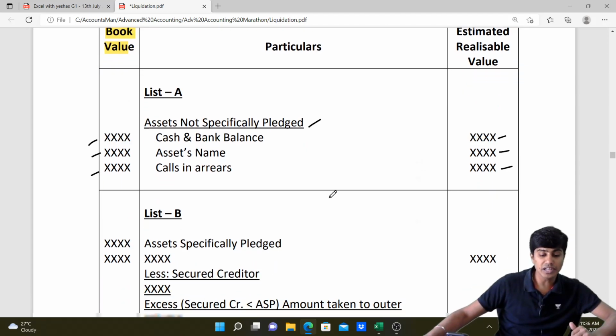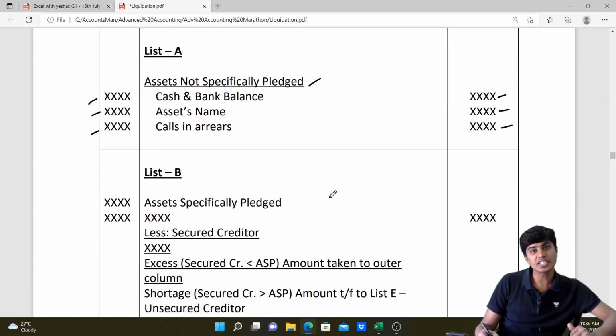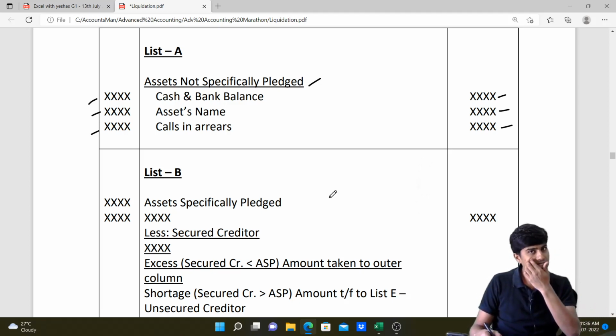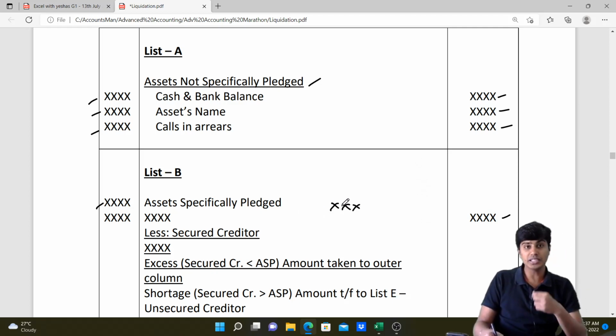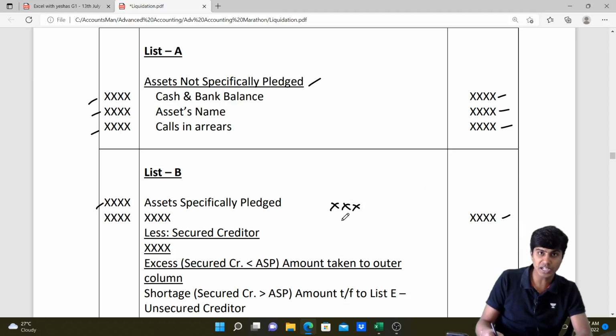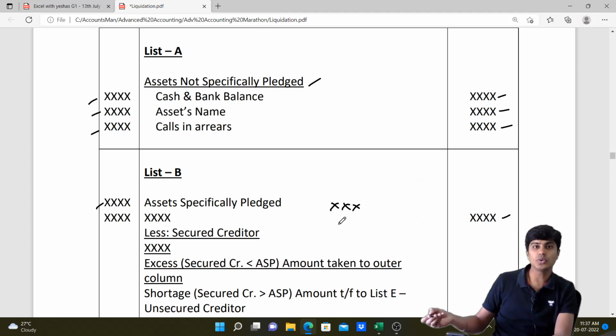Then we'll go to list B. List B will have assets specifically pledged. Whenever we write assets specifically pledged, we'll write their book value and their estimated residual value. But this estimated residual value will not come in the outer column. It will come in the inner column, because the money received from the sale of assets specifically pledged cannot be straight away used to pay any other liability or shareholders.